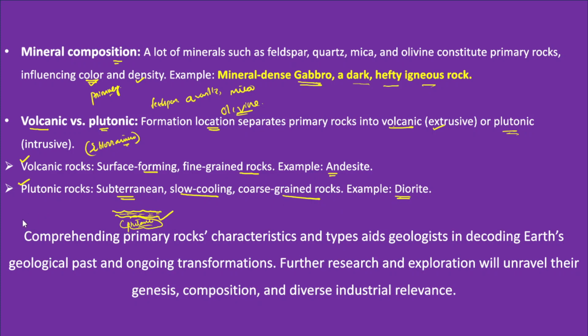In this context, when you write the conclusion, you can mention the significance of these primary rocks. Comprehending the primary rocks, or knowing the details or the mineral composition of these primary rocks, will help understand Earth's geological past and the ongoing transformation.